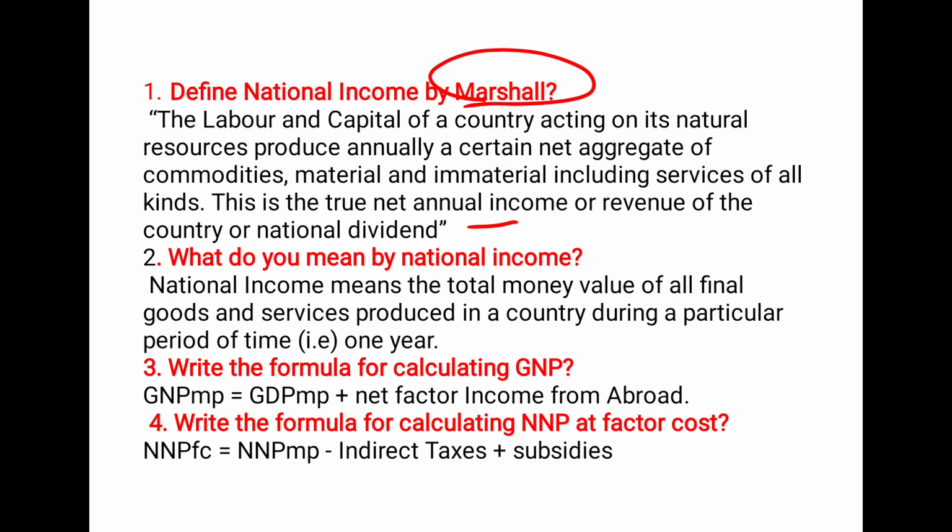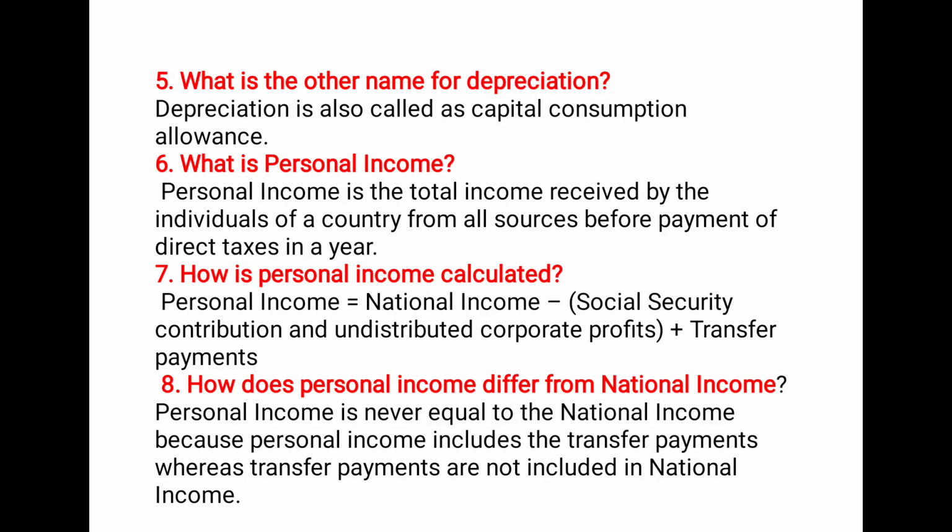Write the formula for calculating GNP. GNP at market price is equal to GDP at market price plus net factor income from abroad. Now, what is the formula for calculating NNP at factor cost? NNP at factor cost is equal to NNP at market price minus indirect tax plus subsidies. We have covered all this in the previous slides. What is the other name for depreciation? Depreciation is also called capital consumption allowance.